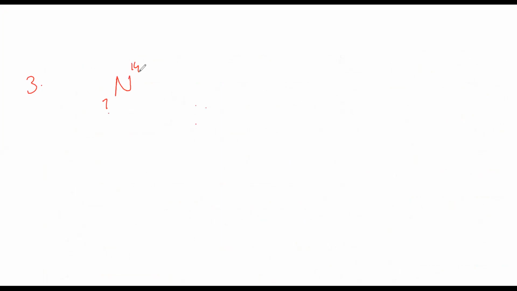Sure, I'll explain. See, first thing, we should know what is the atomic number and which is the mass number. This will always be your atomic number, the lower one, and the mass number is the higher value. I'm just explaining from scratch so that you will come to know this thing.